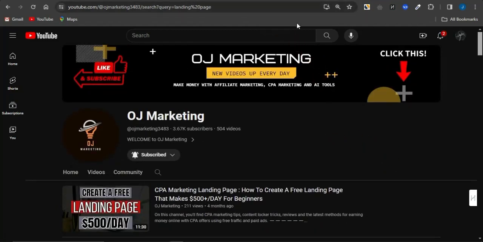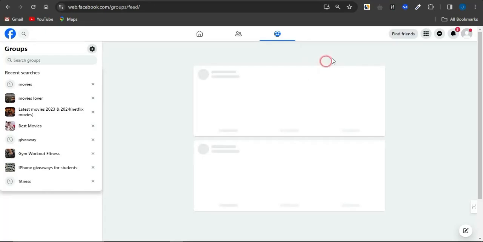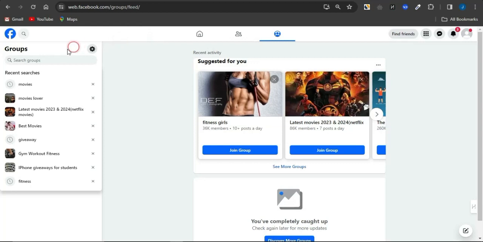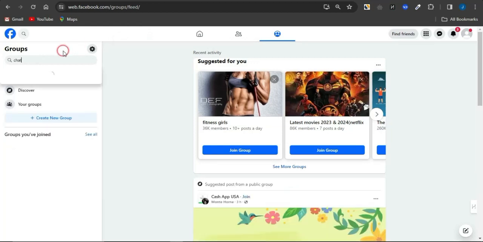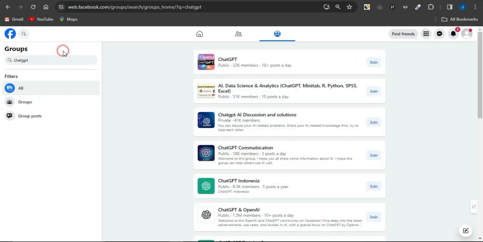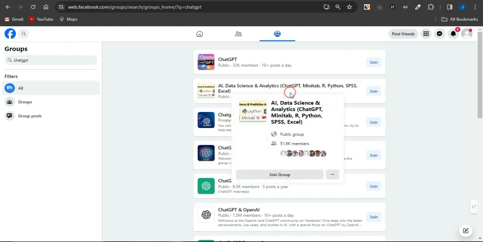Then go on to promote that on platforms like Facebook. You can also utilize Tumblr. You just need to go onto Facebook and search for ChatGPT related groups. So if I search for ChatGPT and click on enter in the group section, you're going to see a lot of ChatGPT related groups that you can go onto posting in, telling them that you're giving them a free course for free.